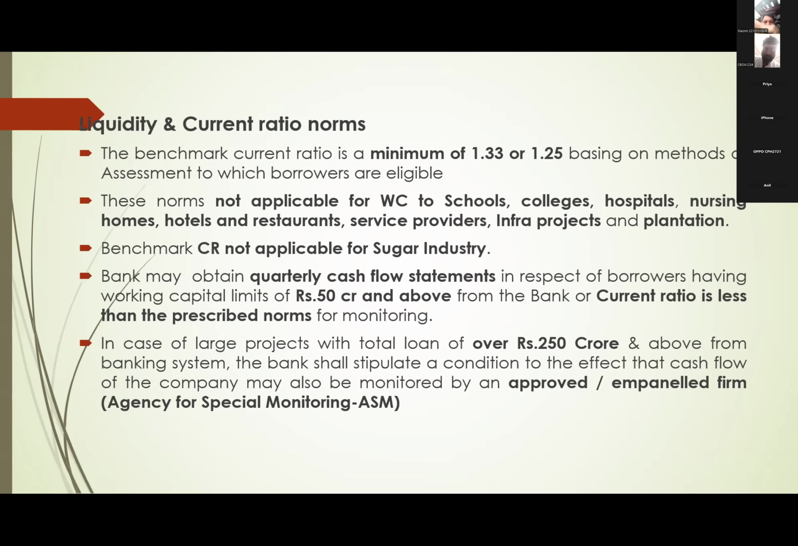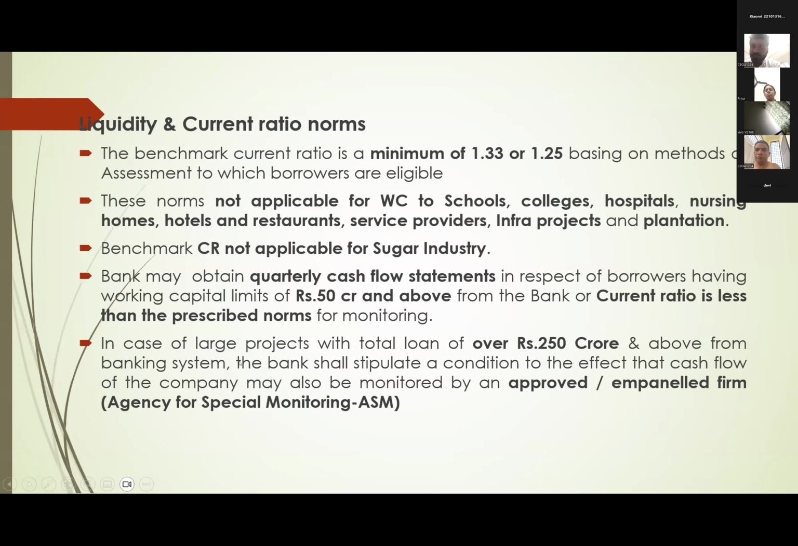Next, the bank has to obtain quarterly cash flow statements in respect of borrowers having working capital limits of 50 crores and above. Our borrowers who are enjoying 50 crores and above working capital limits with us, we have to call for quarterly cash flow statements. And wherever the current ratio is less than the prescribed norms, that means less than 1.33 or 1.25 as the case may be, in such cases also, we should call for quarterly cash flow statements for monitoring purposes.